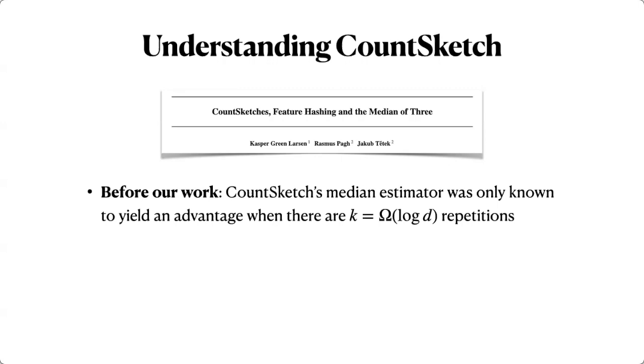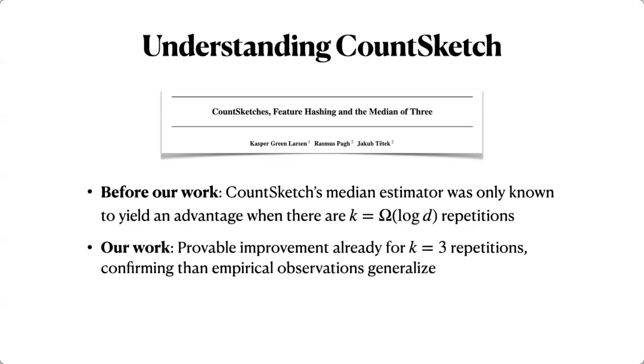So the question was, is this really something that we could rely on, that it would work with a small number of repetitions, or was it just that people got lucky and it worked in the particular cases that they used it on? And what we were able to show is that already when we have 3 repetitions, it actually gives a provable improvement. Okay, so these empirical observations actually generalize to the worst case. So that was a bit about understanding count sketch.